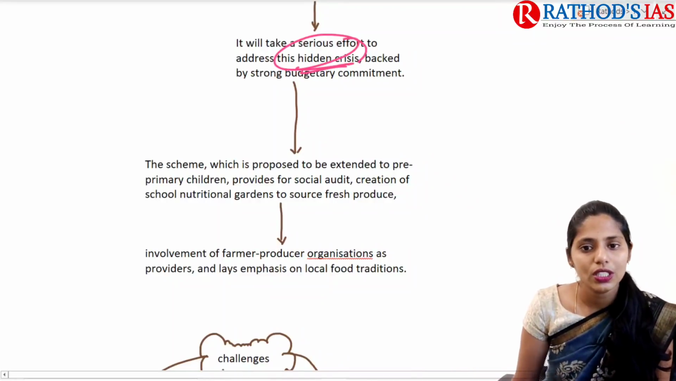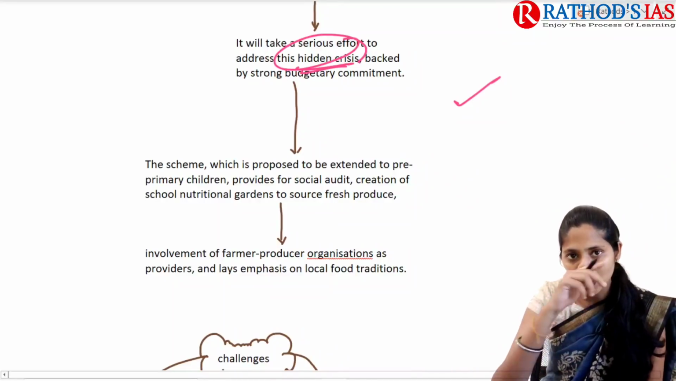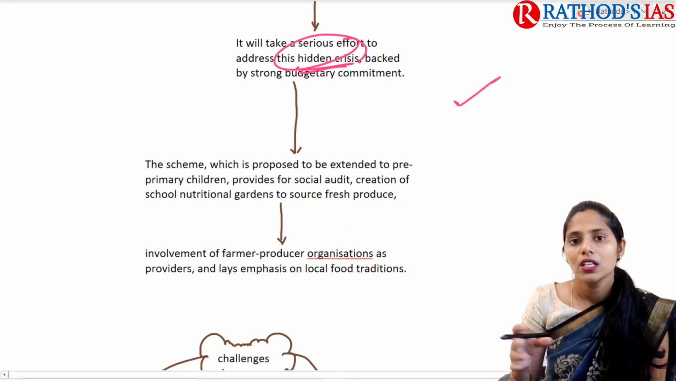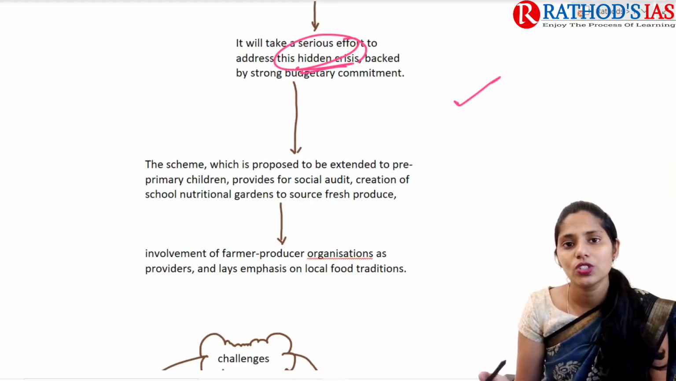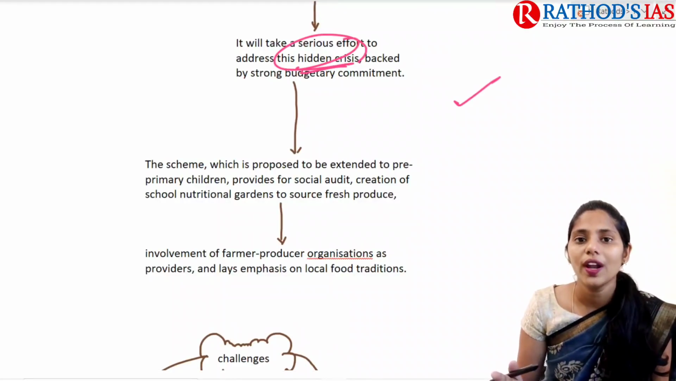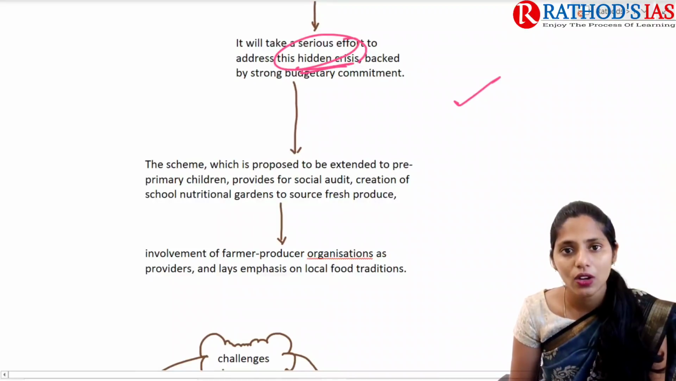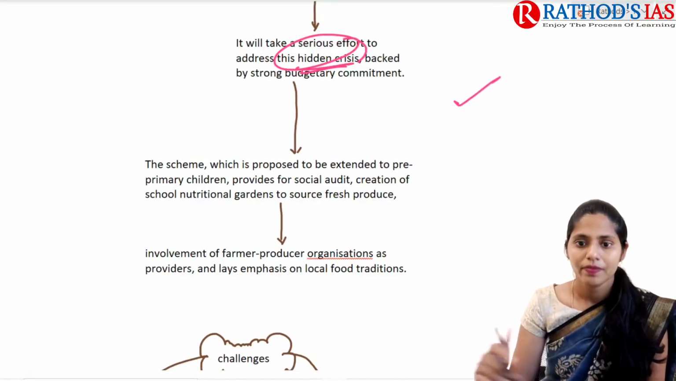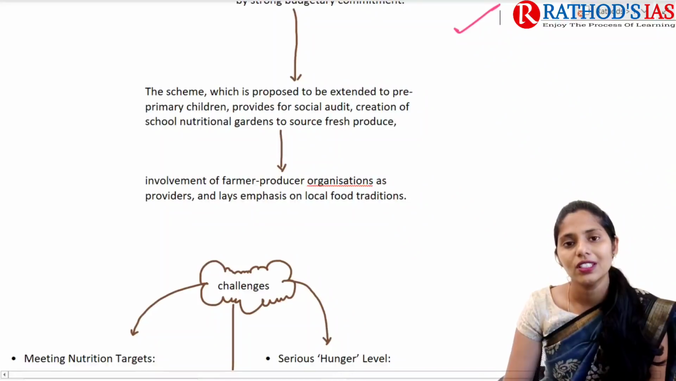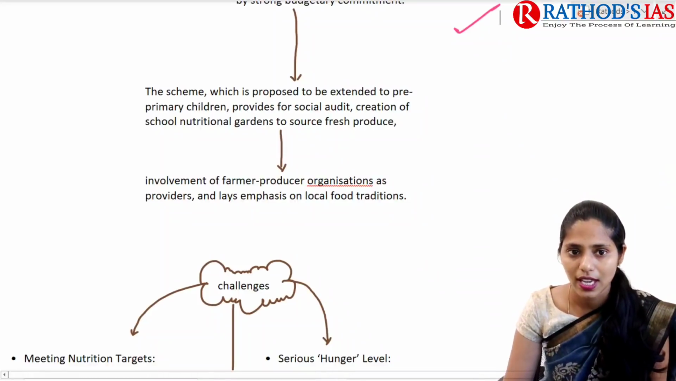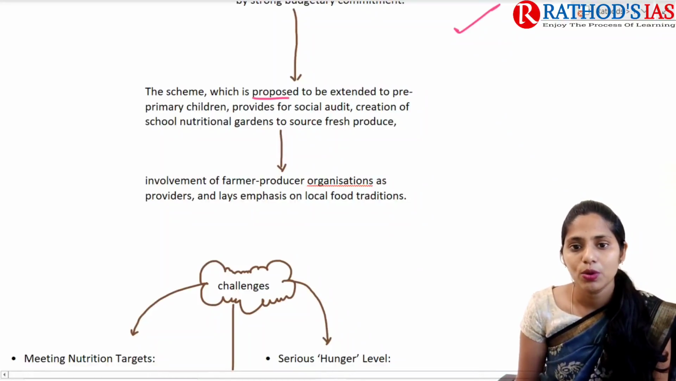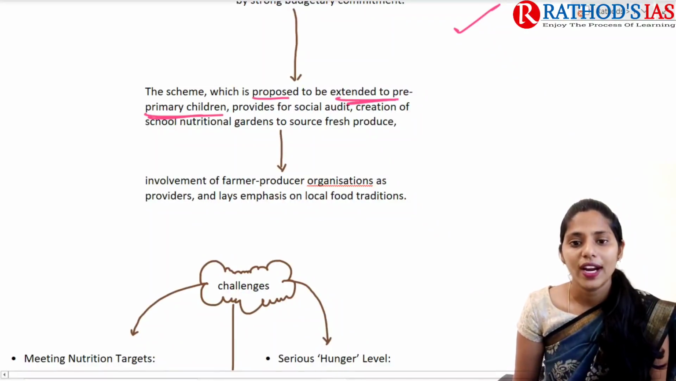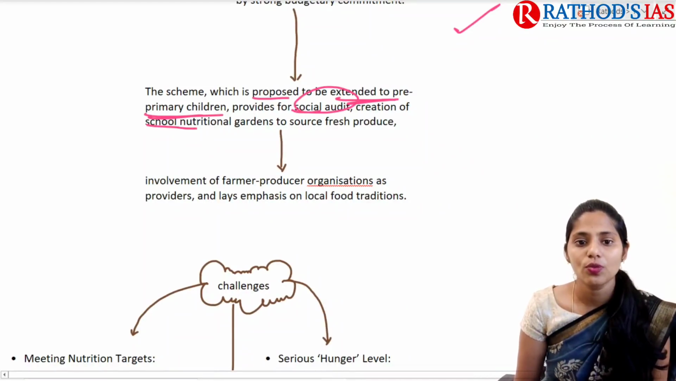During this COVID-19 period, schools have been shut down, and schools used to provide nutritious cooked hot meals for the children. But due to the pandemic, there is no proper focus on midday meals as well. Because of this, there is a further negative impact on children's health. So this scheme is proposed to be extended to pre-primary children,